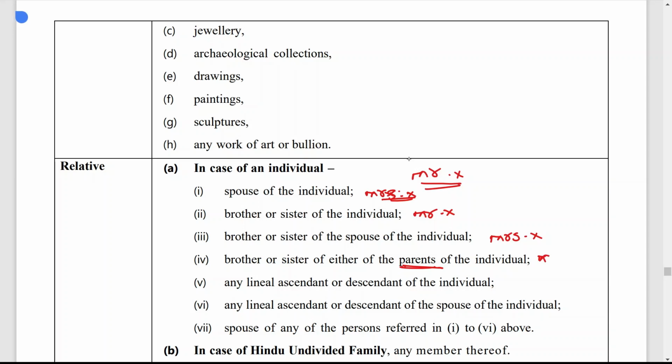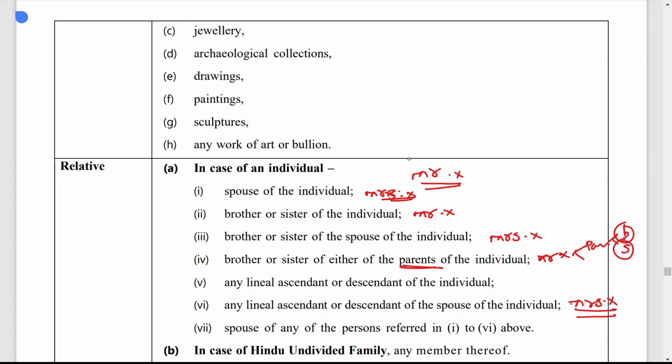So Mr. X's parents and the parents' brother and sister, any gift received from them is also not taxable. Any lineal ascendant or descendant of the individual, meaning ancestors and future generations. Any lineal ascendant or descendant of the spouse of the individual, meaning of Mrs. X, is also covered here.